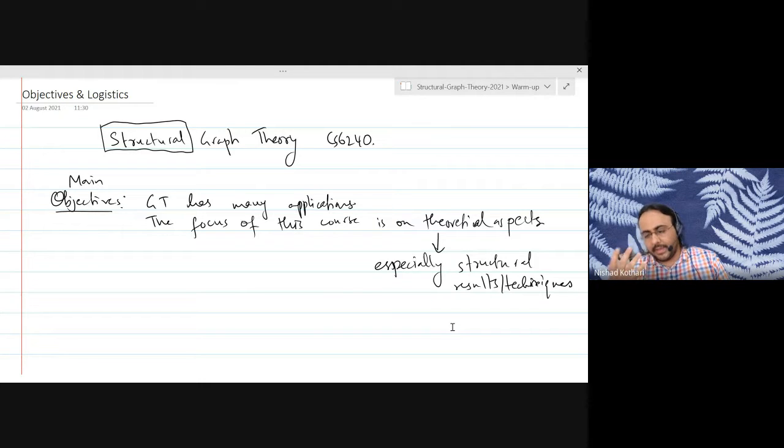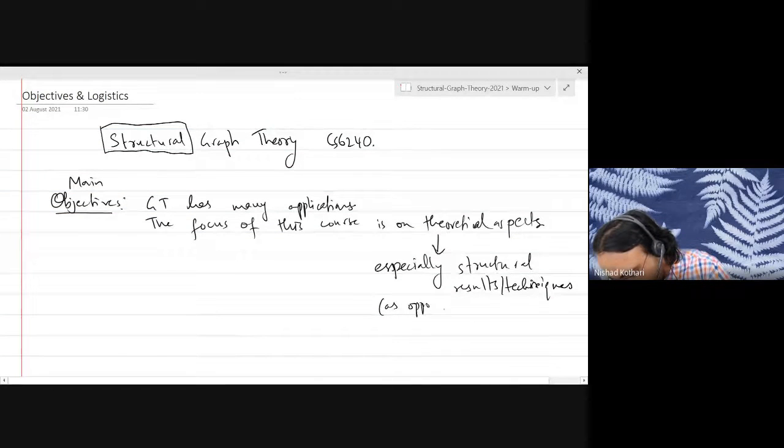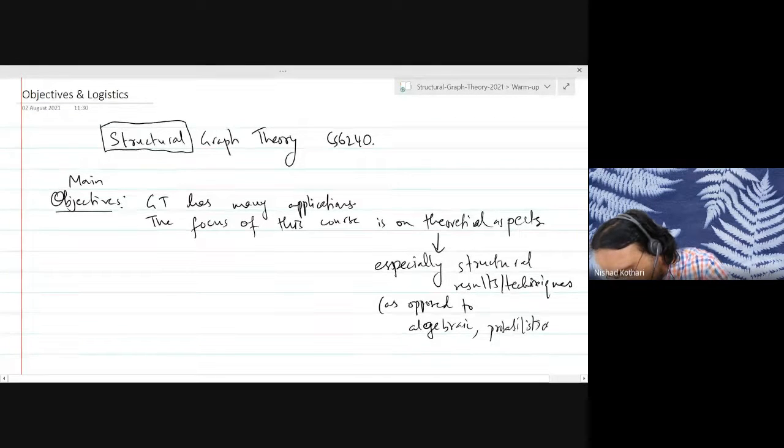That also means that the results you prove are typically very structural in nature. I will give you an example of a structural result in a few minutes, or hopefully by the end of this lecture, as opposed to algebraic, probabilistic, and other techniques and results.